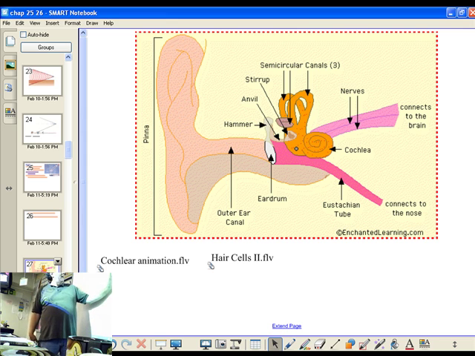So basically, a sound wave comes in the outer ear. It hits the eardrum. It starts to push the eardrum. Those compressions push the eardrum in, and the rarefactions, it comes back out. And you have these three bones, the hammer, the anvil, and the stirrup. They have Greek and Latin names, but we usually know them by that. Those are the three smallest bones in the body. They are levers. And they basically take the motion here and they push it on.